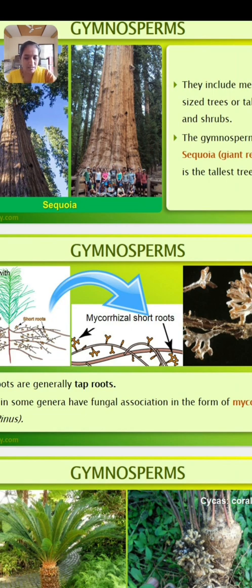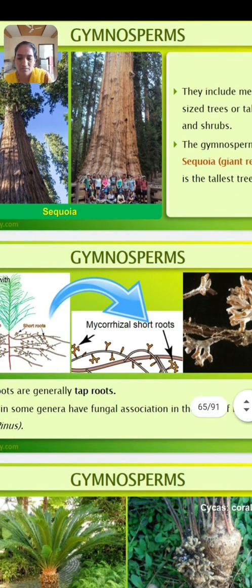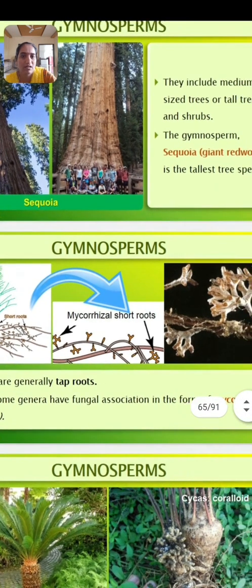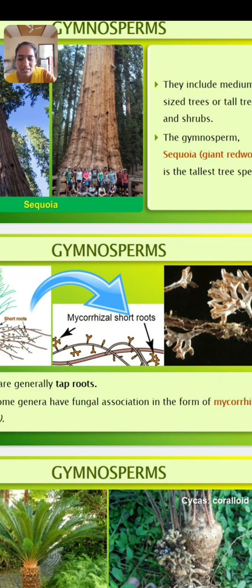There are about 70 genera and 1000 living species of gymnosperms in the living world. In India, it is represented by 16 genera and 53 species. Most of the gymnosperms are evergreen, some are herbs and some are woody trees. These are the primitive group of flowering plants producing the naked seeds.